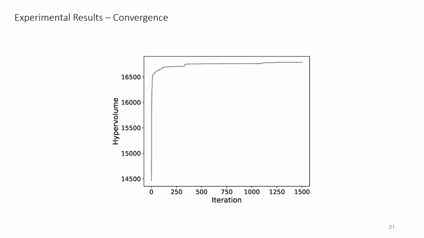Regarding the results, first, let's have a look at the convergence of the algorithm. Here we depict the evolution of the hypervolume indicator, which is a widely used metric in the literature for analyzing convergence and diversity. We observe that the algorithm converges fairly quickly, achieving good values below 1,000 iterations.